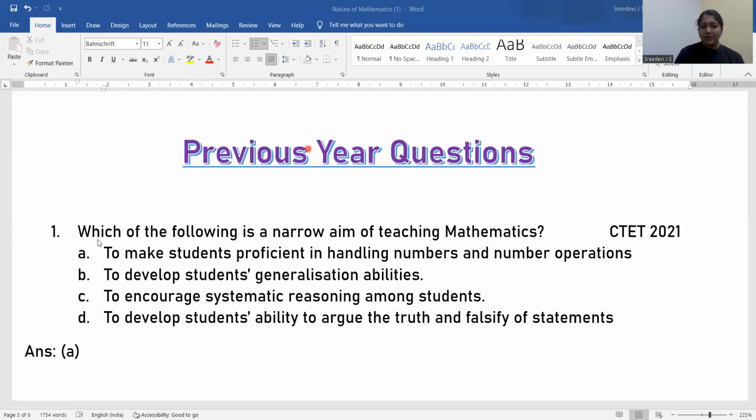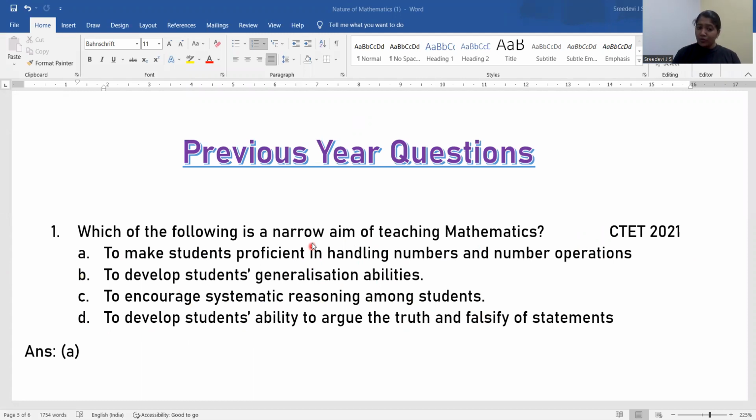Okay. First question, which of the following is the narrow aim of teaching mathematics? This question was asked in 2021. Option A, to make students proficient in handling numbers and number operations. Option B, to develop students' generalization abilities. Option C, to encourage systematic reasoning among students. Option D, to develop students' ability to argue the truth and falsify of statements.